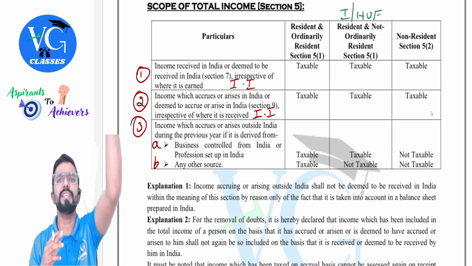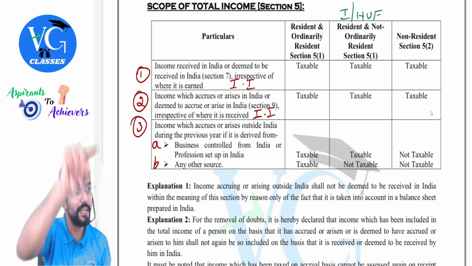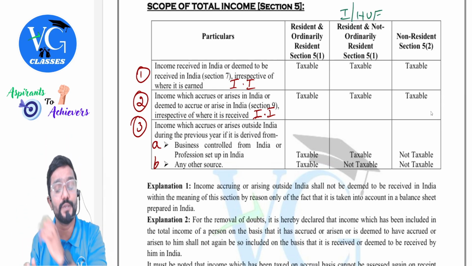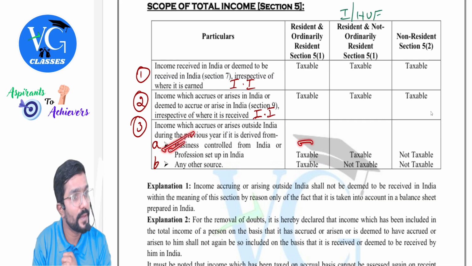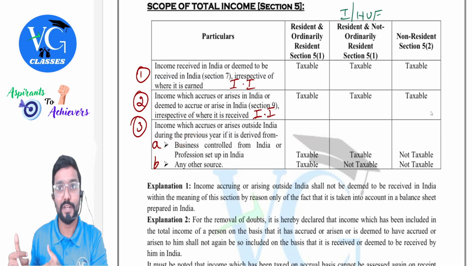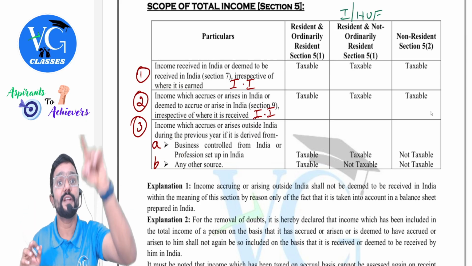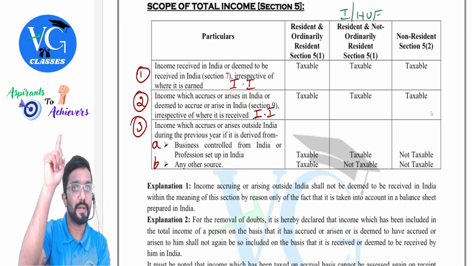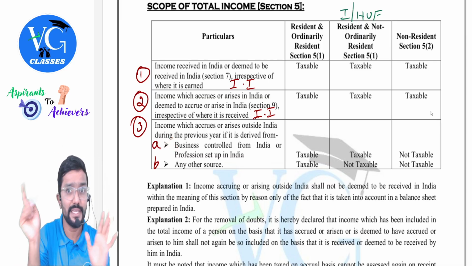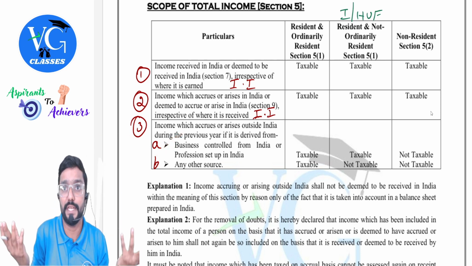Please be careful. Previously you took it, no, sir? That was as per the explanation to section 6, where they told us the income from foreign sources is only this, so that is why I considered even this. Now we got to know he is a non-resident. Should we consider this? No, because as per section 5, for a non-resident this is not taxable. Guys, students might miss this. Other things are easy. This in one place we consider, in another place we don't consider.